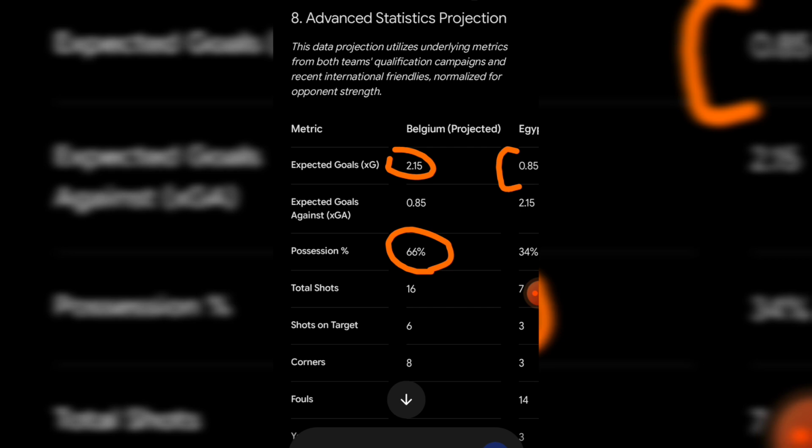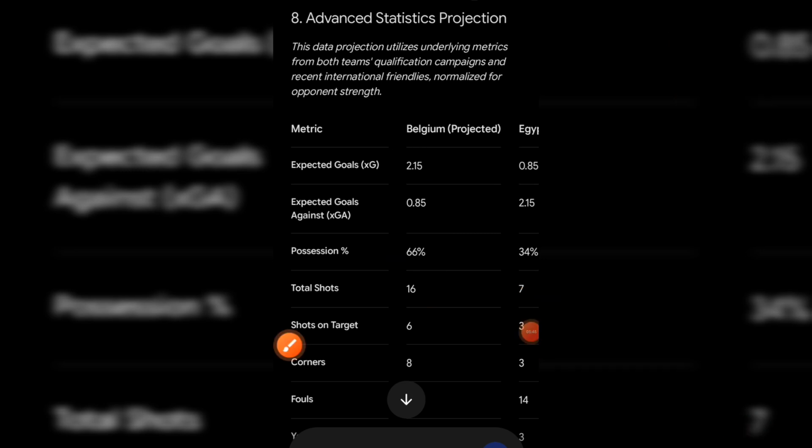And looking into the total shots, we have 16 and 7. And in total, that is 23. And in this match, I'm expecting at least some shots, but it will not be that very high and it will not be that very low. So we are expecting the shots to be around over 18.5 and probably under 30.5 total shots. But I would like to go with over 18.5 total shots.